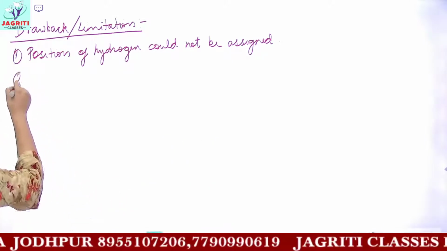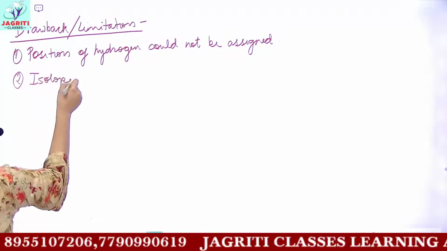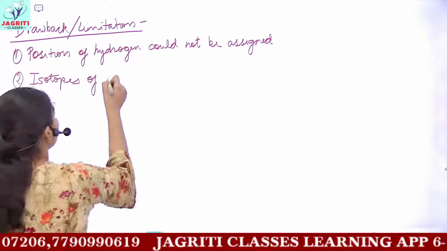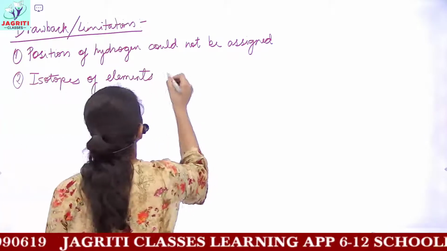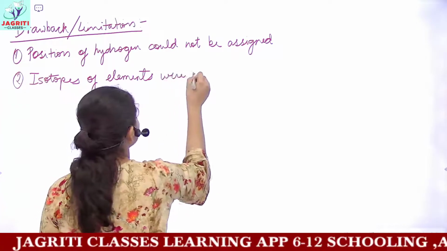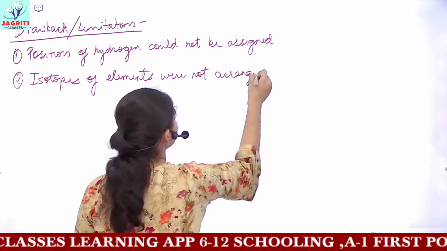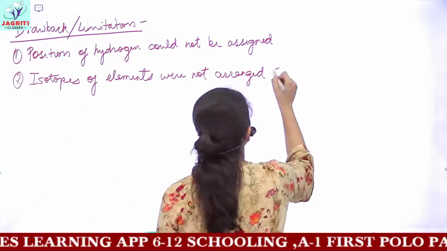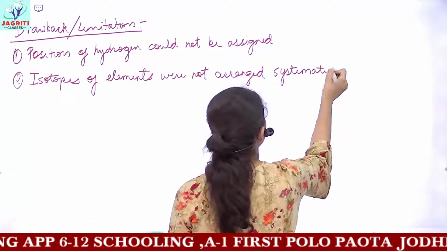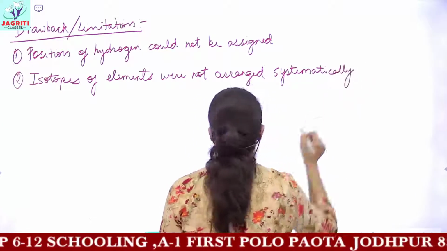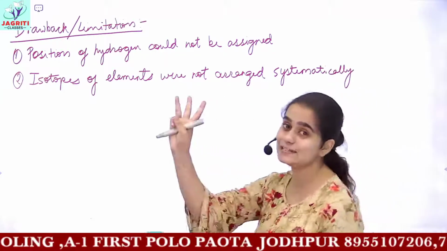Then the second point is that isotopes of elements were not arranged systematically. For example, hydrogen has 3 isotopes.